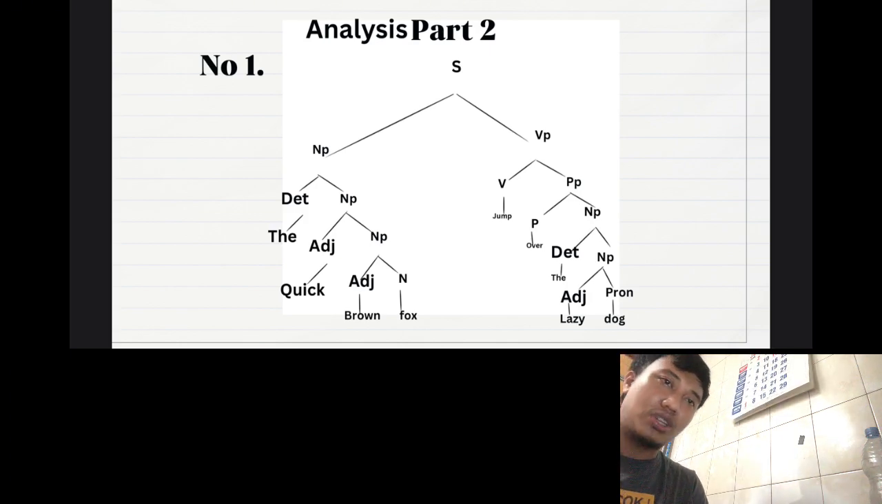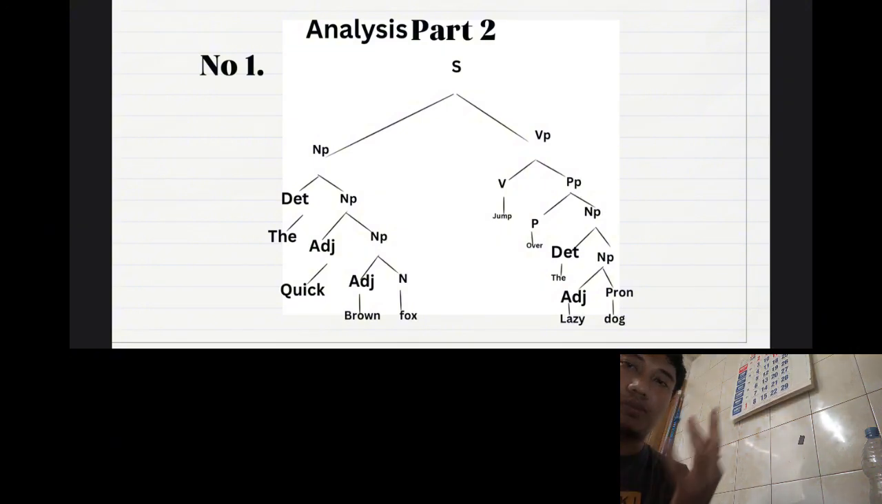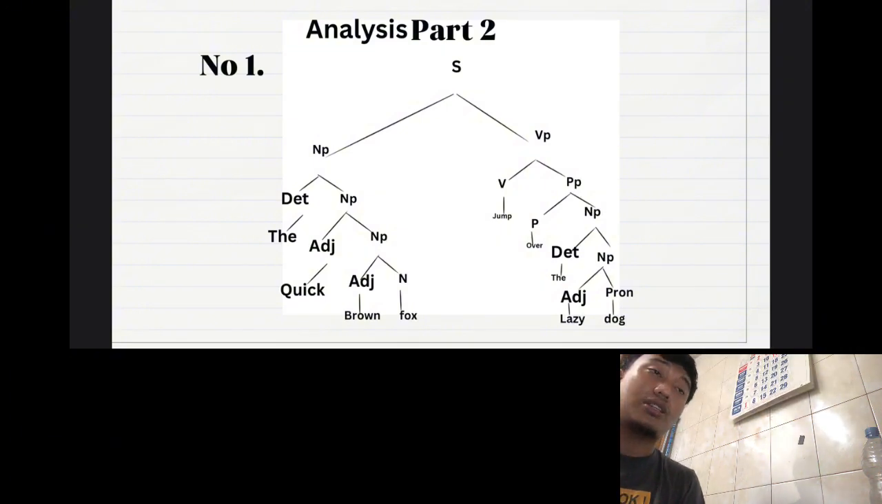It has another part below the noun phrase: the determiner "the" and the noun phrase, and the noun phrase again has a part below, which is an adjective, "lazy," and "dog." "Dog" can be a pronoun because it's an animal, and it can be separated.